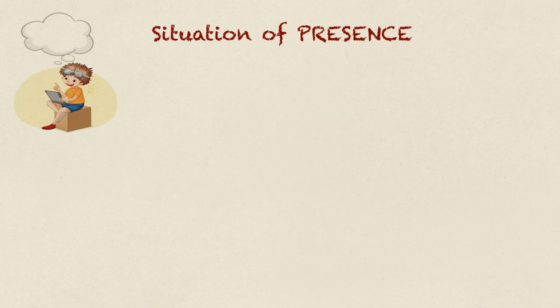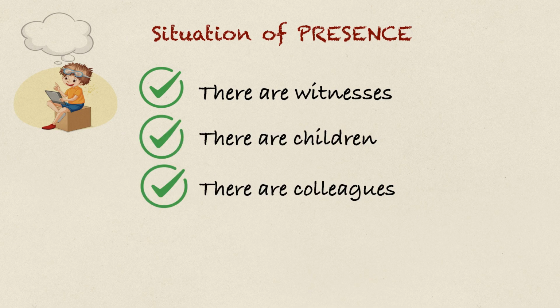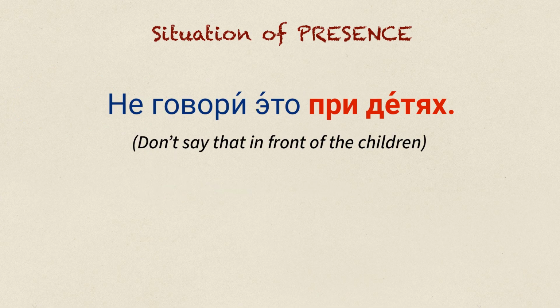Think of it like this. There are witnesses, there are children, there are colleagues, and their presence creates a situation. Inside that situation, you act differently. For example, не говори это при детях. Inside the situation where children are present, don't say that.